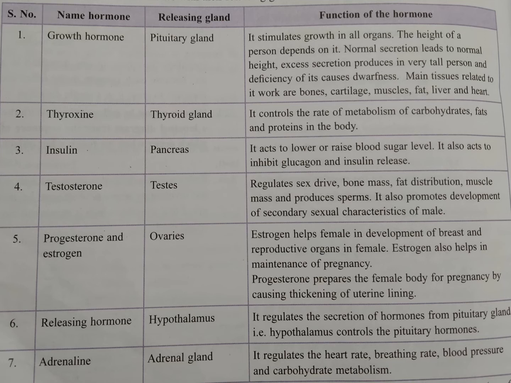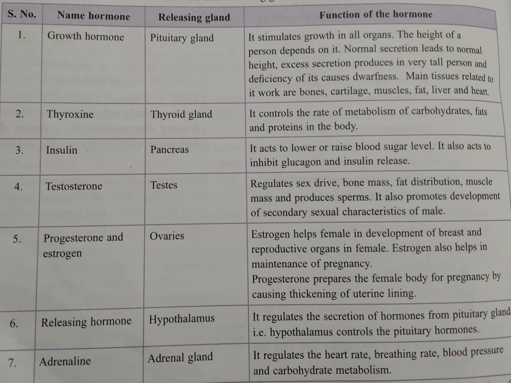And next, pancreas, which is a heterocrine gland, releases insulin. In the previous slide, two hormones I have written, insulin and glucagon. Both are antagonistic. Antagonistic means both will work in such a way that the right amount of glucose level will be maintained in the blood. Insulin lowers the blood sugar level, so glucagon will increase the blood sugar level.